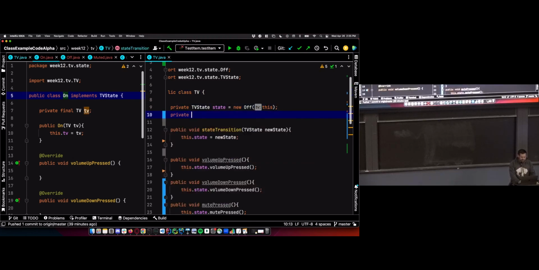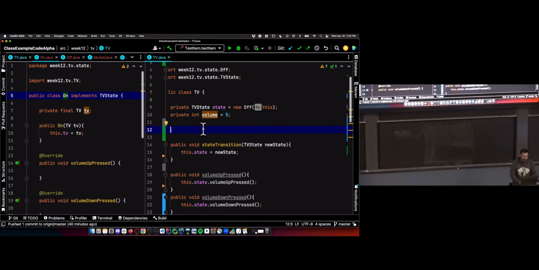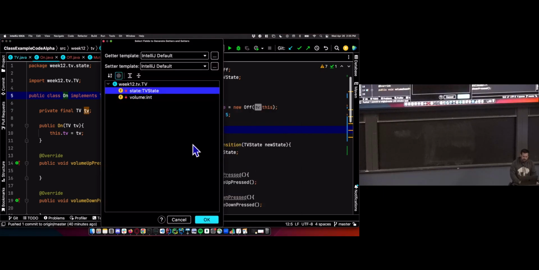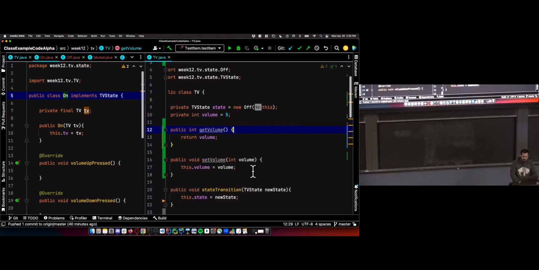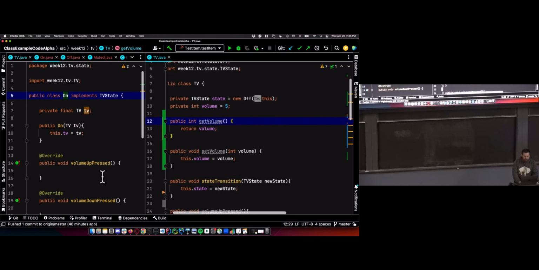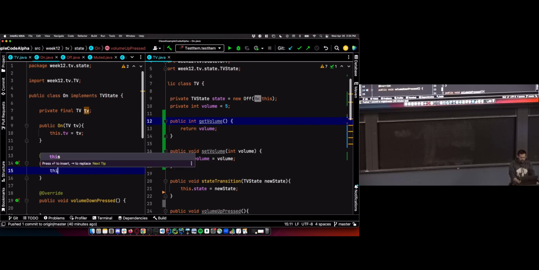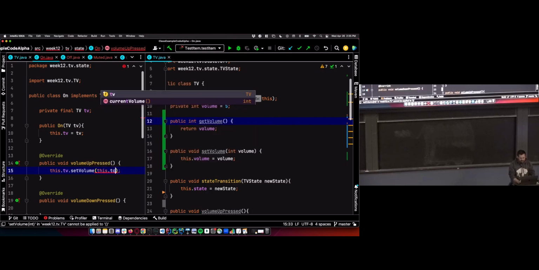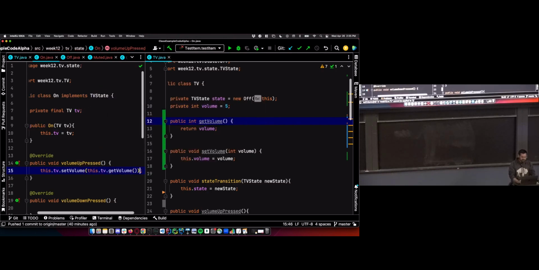So let's add this instance variable here, volume. And we know from our spec sheet that it's initially 5. And we're going to have some getters and setters that I'm going to let IntelliJ generate for me. Generate, getter, setter, volume, bam. So now what we want to do with volume pressed is access this state and modify it. We want to this.tv.setVolume, this.tv.getVolume, and bump it up by 1.